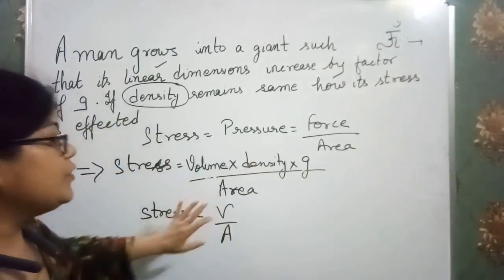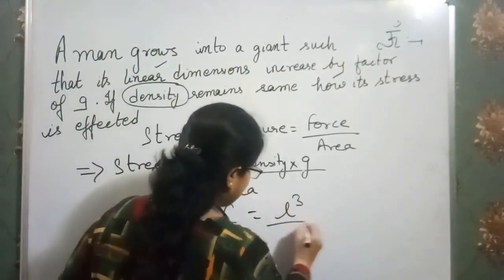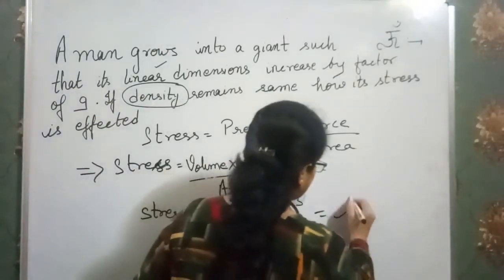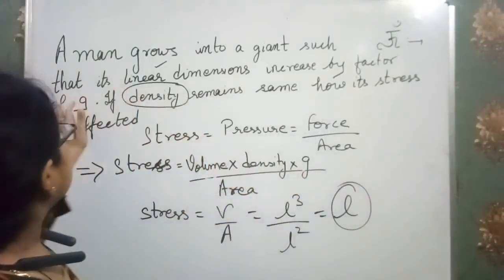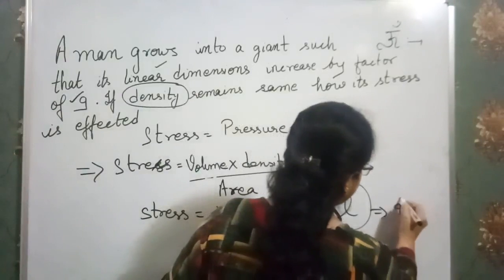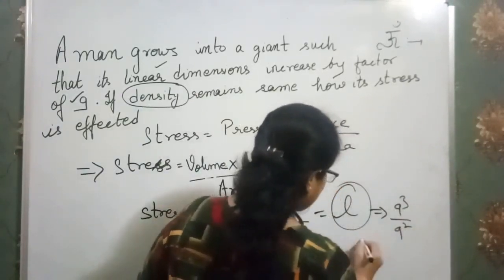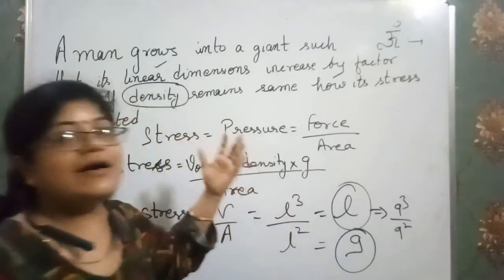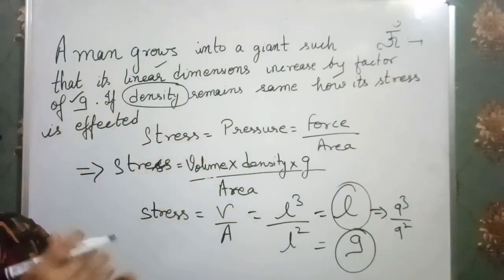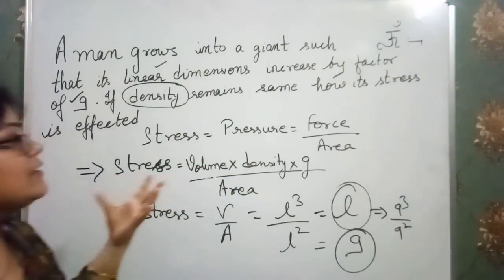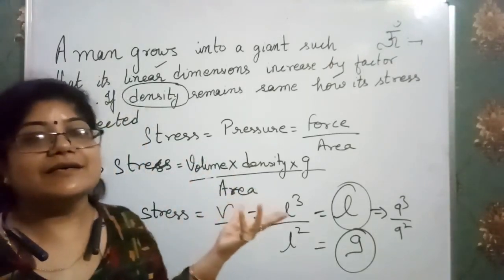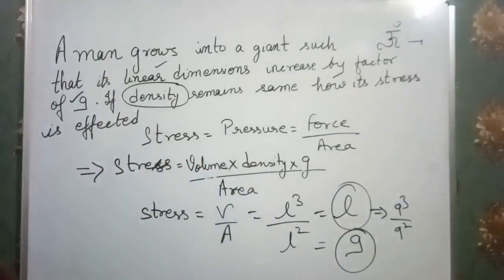Clear? In case of volume we have dimensions L cube, and in case of area we have dimensions L square. After cancelling them we are left with only L. That means if the linear dimensions increase by a factor of 9, we have 9 cube over 9 square, so we are left with the answer 9. So our answer is simply 9. Just watch how the questions are twisted, and we have to make out the relationships between the different quantities, so we easily get the answer. Okay, let's proceed to the next question.